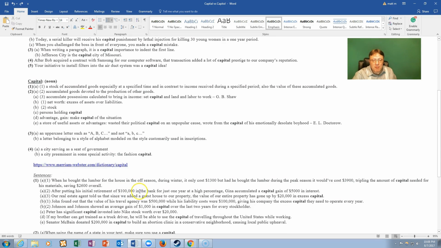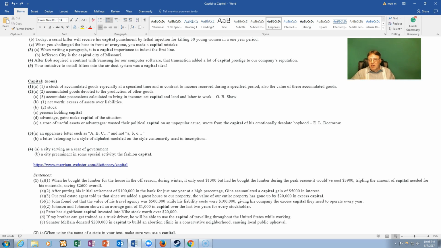But had he bought the lumber during the peak season, it would have cost $3,900, tripling or 3 times the amount of capital needed for his materials, saving $2,600 altogether.